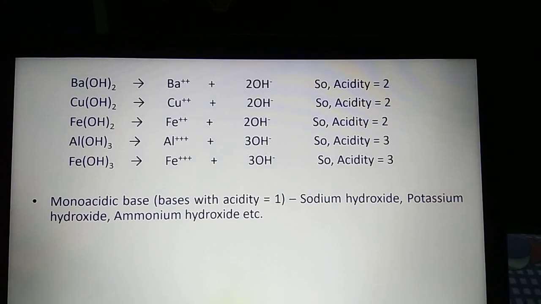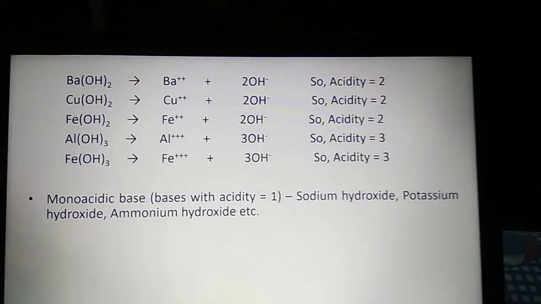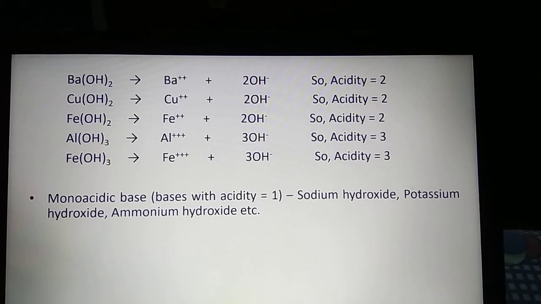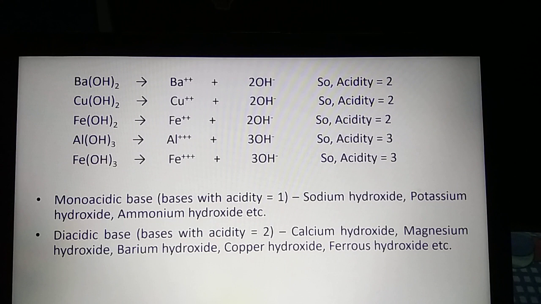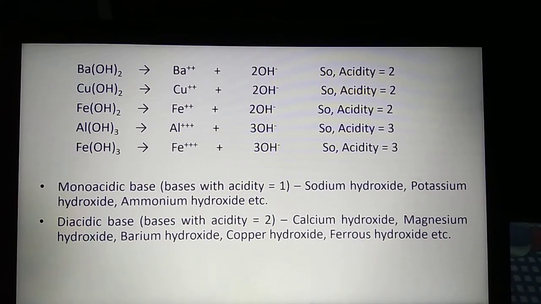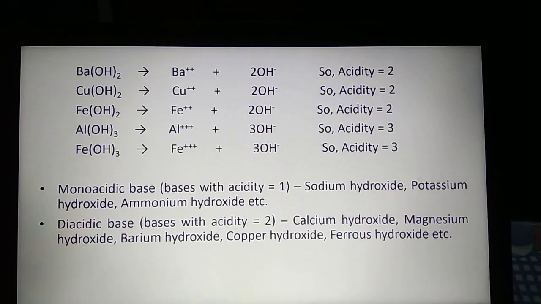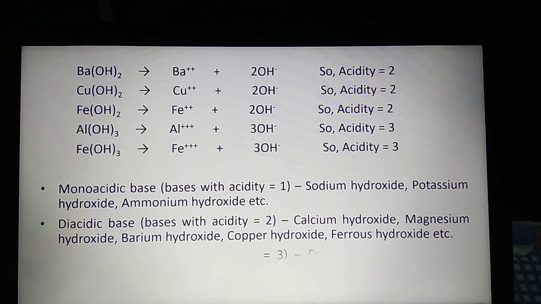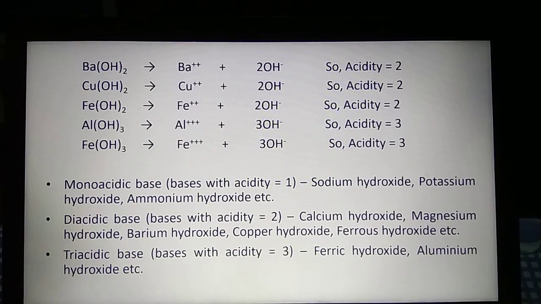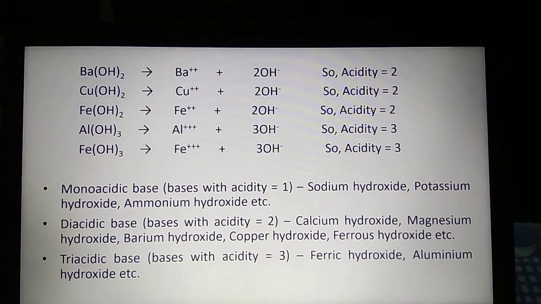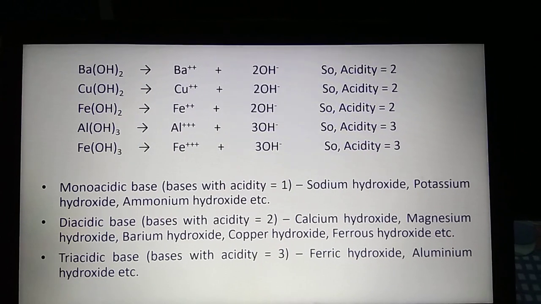The bases with acidity 1 are known as monoacidic bases. Examples are sodium hydroxide, potassium hydroxide, ammonium hydroxide, etc. Bases with acidity 2 are known as diacidic bases. For example, calcium hydroxide, barium hydroxide, copper hydroxide, magnesium hydroxide, ferrous hydroxide, etc. Bases with acidity 3 are known as triacidic bases, like ferric hydroxide, aluminium hydroxide, etc. These are the different types of bases.